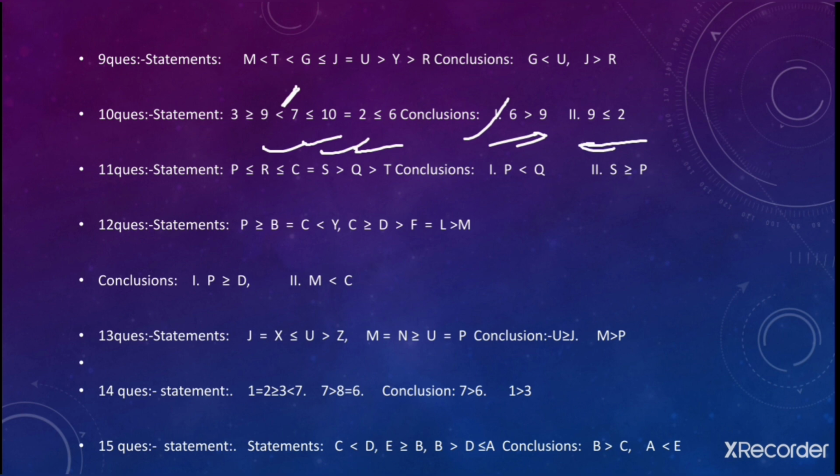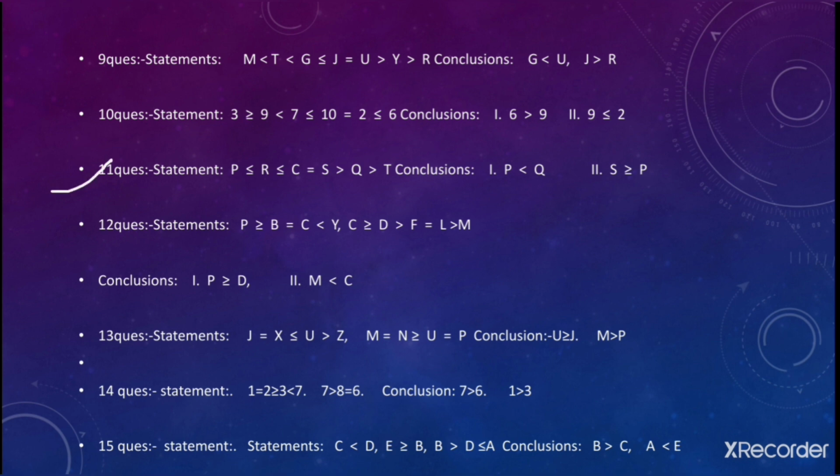Next is 2 greater than is equal to 9. Fine. So this you need to check out. Let's see. This is 2 and this is 9. So see guys, you can go from 2 to 10 and from 10 to 7 and from 7 to 9. But यहाँ पे क्या हो रहा है? Greater than is equal to का sign नहीं है. Greater than is equal to का sign नहीं है. In this way this is false. Fine. Let's see the next one. Next is 11th question.